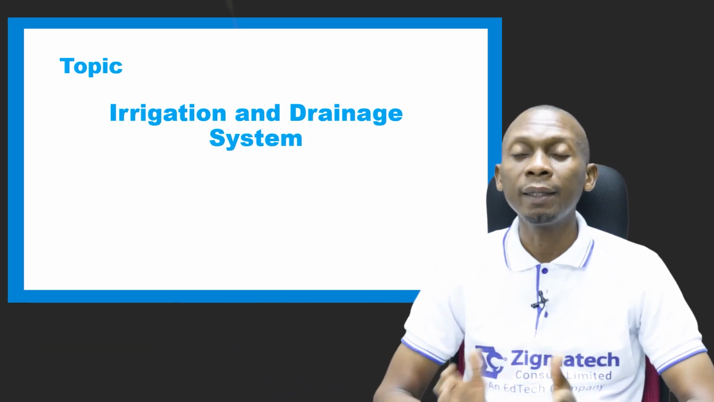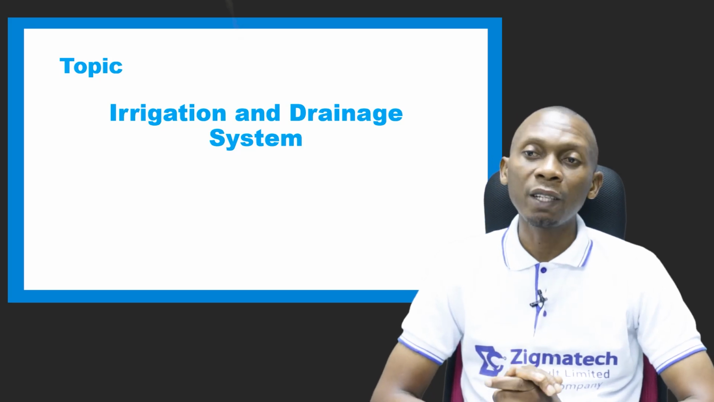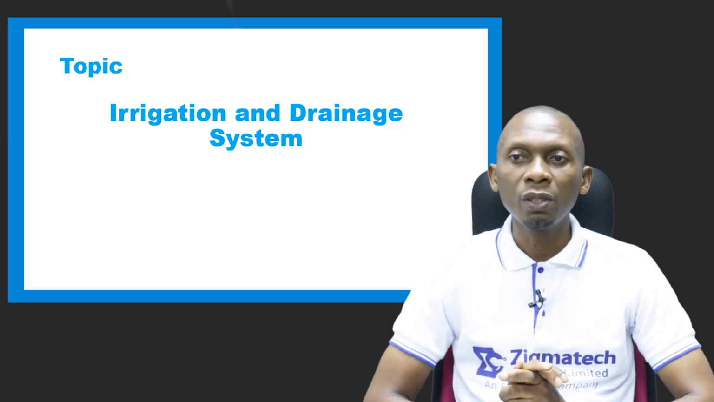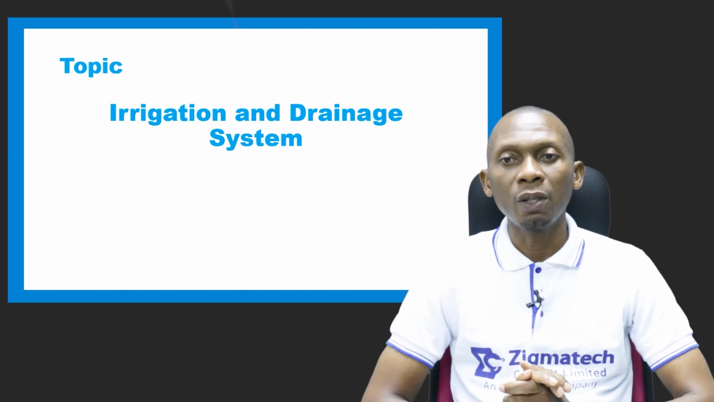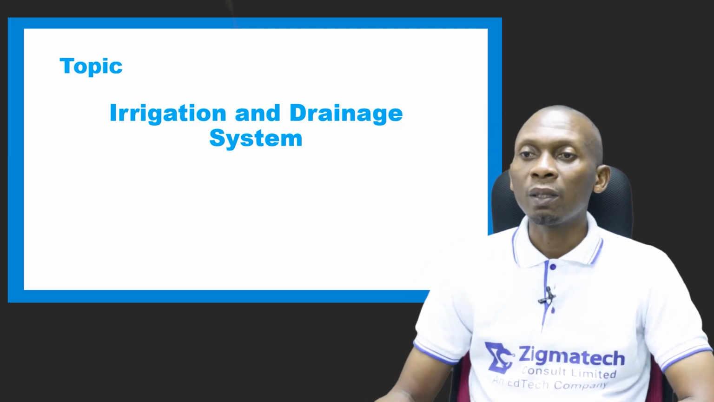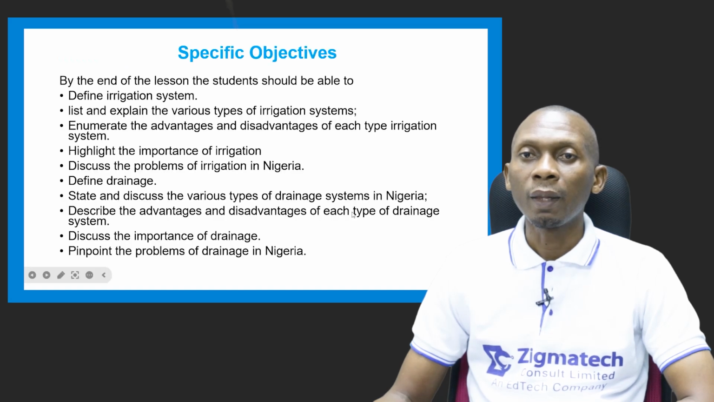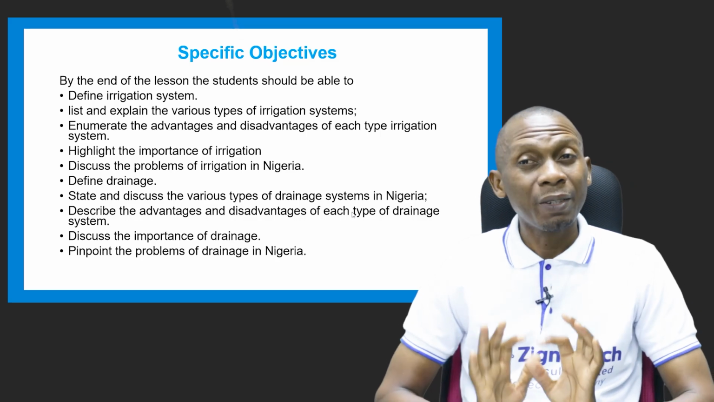On the other hand, excess water in the soil can actually constitute negative effects on the soil. And so, for effective crop production, there should be a way of removing excess water from the soil. So in this topic, we will be talking about irrigation and drainage.